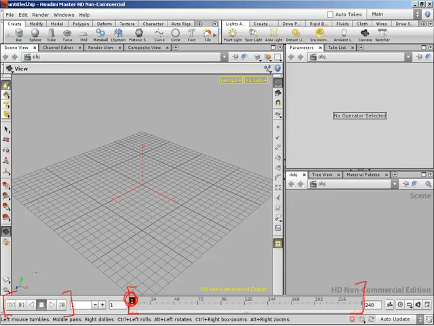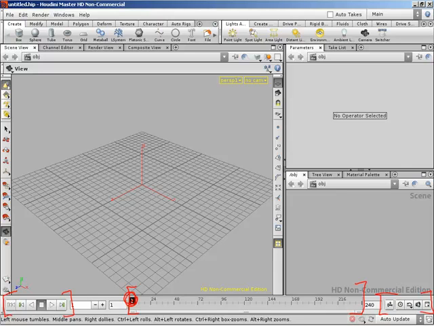We can play in reverse. Over here, auto key, real time control, animation parameters, etc. Just a bunch of animation related items. This animation bar can be ripped off and put into any pane. You can't have it in multiple panes at the same time, but it can be moved to any pane.